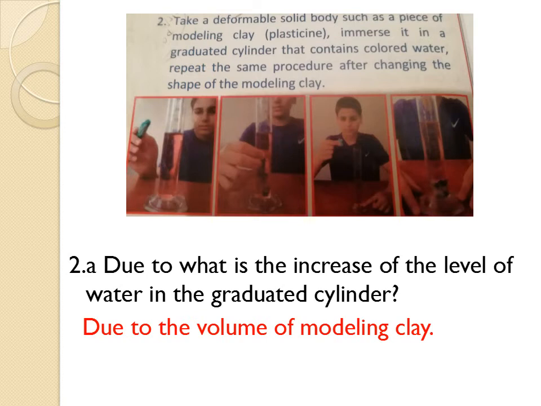Now let's read part 2. Take a deformable solid body such as a piece of modeling clay, plasticine, and immerse it in a graduated cylinder that contains colored water. Repeat the same procedure after changing the shape of the modeling clay. So here, if we look at the picture, we see that the boy is carrying a modeling clay. He wants to put it inside the graduated cylinder.